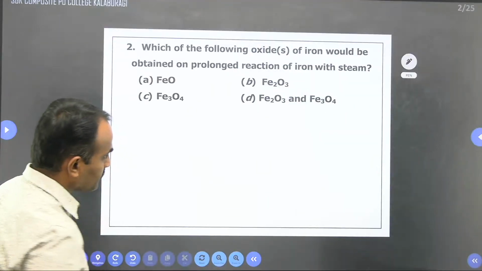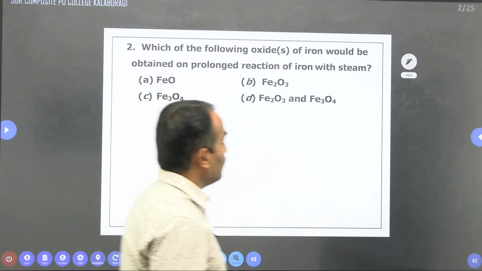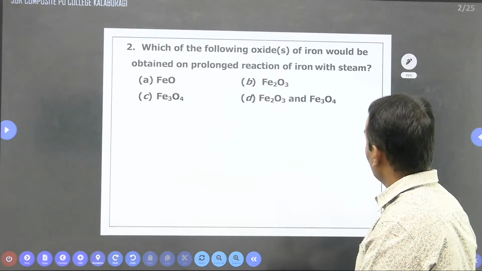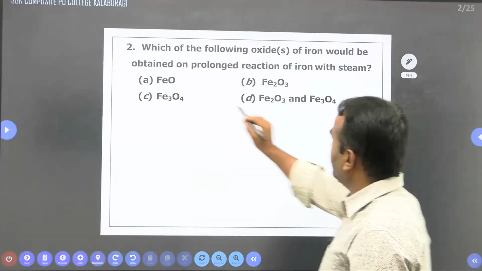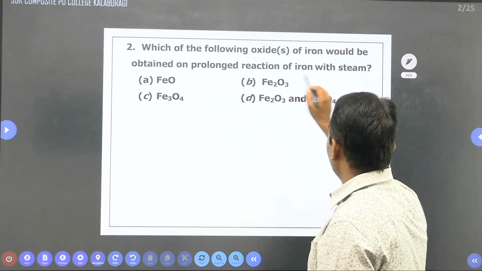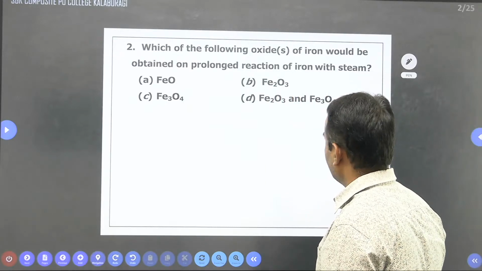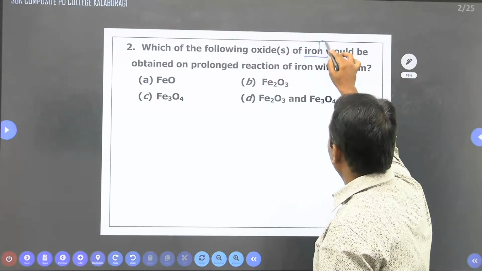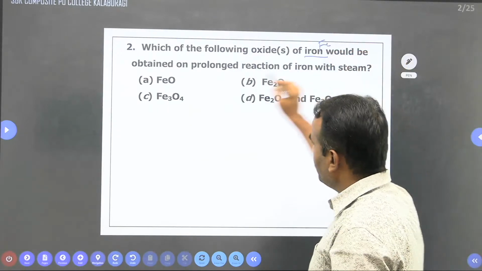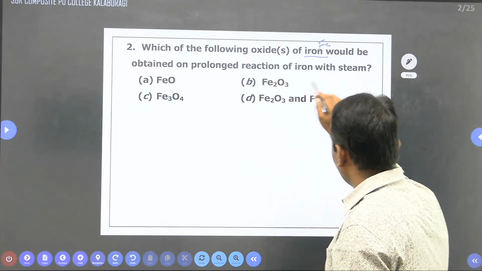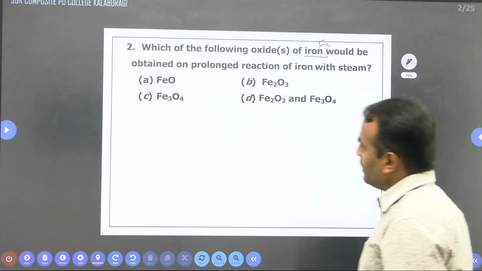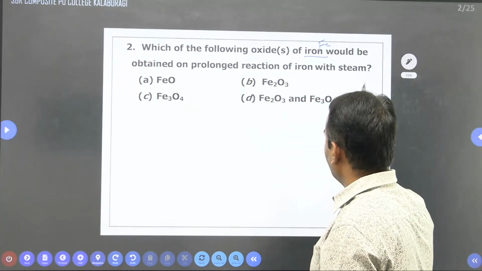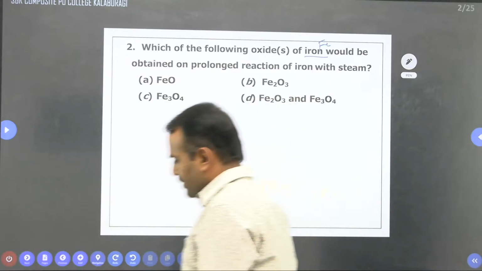Which of the following oxides of iron would be obtained on prolonged reaction of iron with steam? Iron means you can take here Fe, right. So here the options are FeO, Fe2O3, Fe3O4, and Fe2O3 with Fe3O4. In this, which is the correct option?